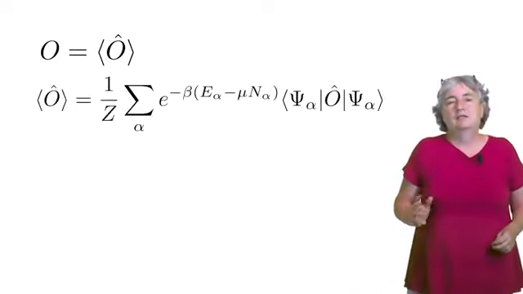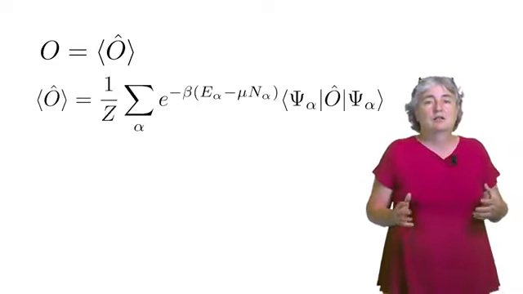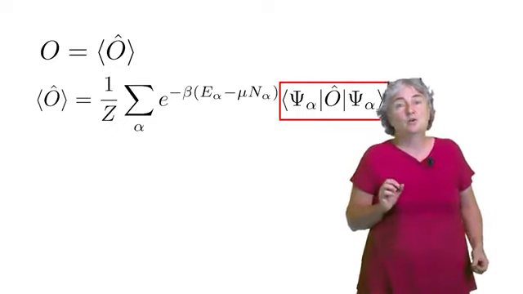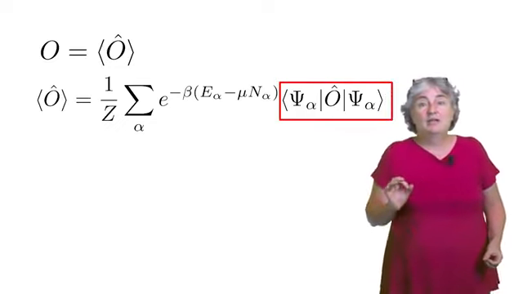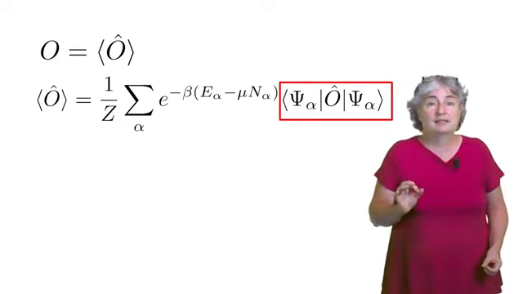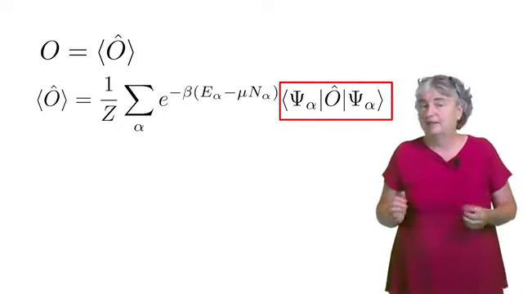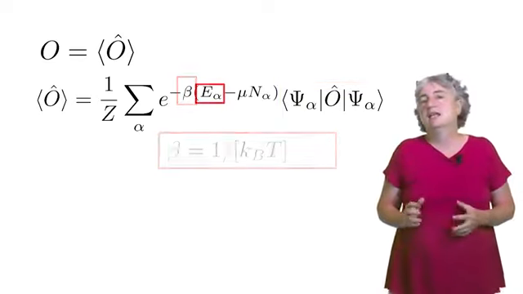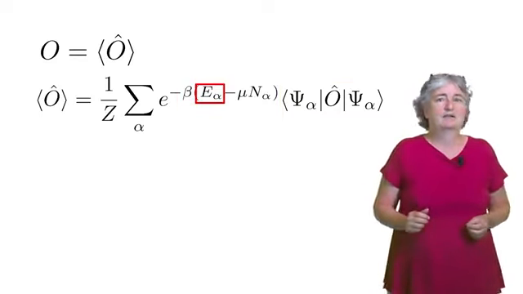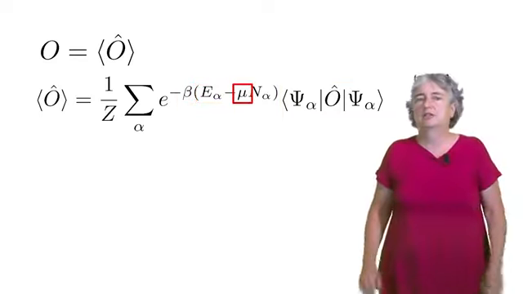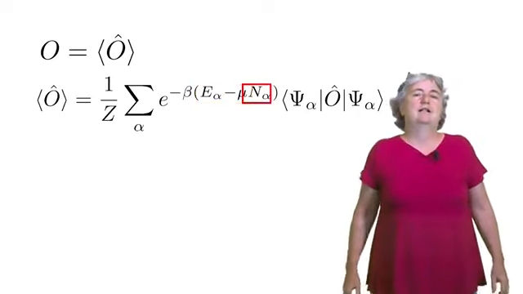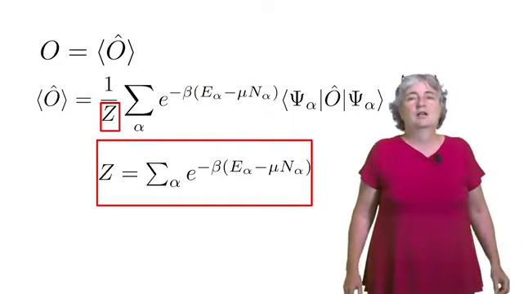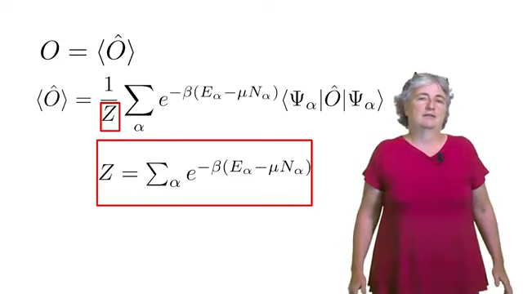Let us start from the expression in the grand canonical ensemble, which is a sum over states labeled alpha. The operator O stands for the measurement, and we have to integrate it with all many-body states psi alpha, which describe the system. Beta is proportional to the inverse temperature. E alpha is the energy of state alpha. Mu is the chemical potential. N alpha is the particle number in state alpha. And Z is the partition function, which is also a sum over states.